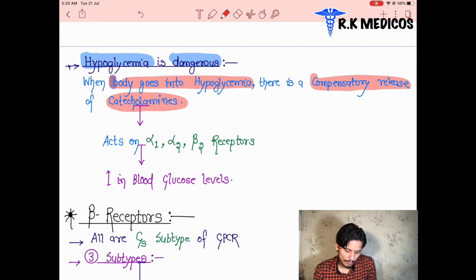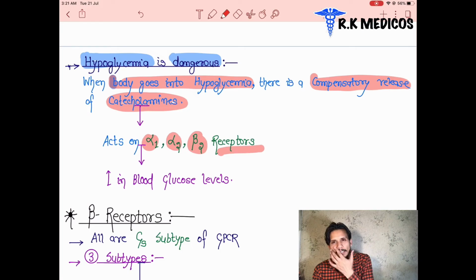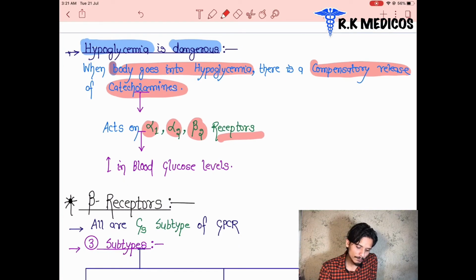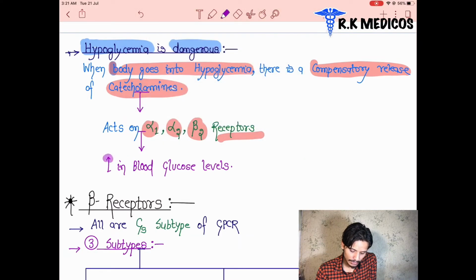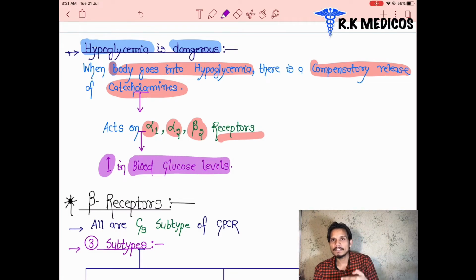Alpha 1, alpha 2 and beta 2 receptors get stimulated, and the catecholamines, basically norepinephrine, try to increase something called the blood glucose level. So when any patient suffers from a hypoglycemic condition, you have to give some biscuits or glucose, or any sugar substance, to maintain his body glucose level.